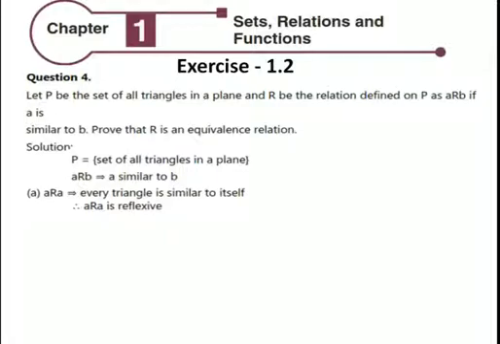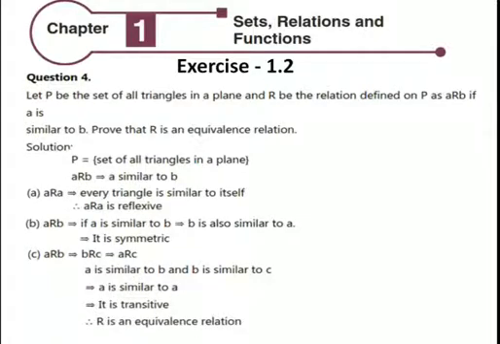A R A, so R is reflexive. A R B: if A is similar to B, B is also similar to A, so it is symmetric. A R B, B R C, then A R C: A is similar to B and B is similar to C, so A is similar to C. It is transitive. R is an equivalence relation.